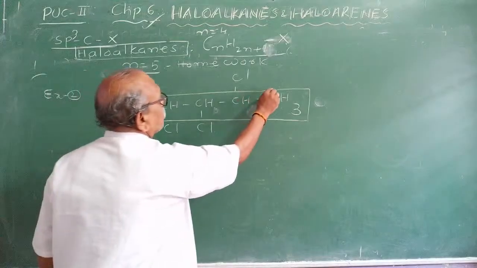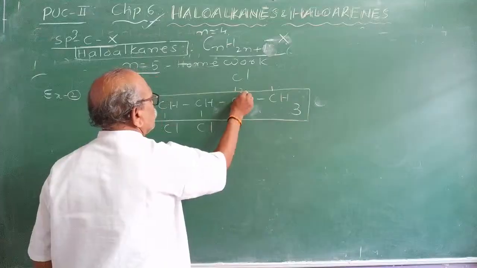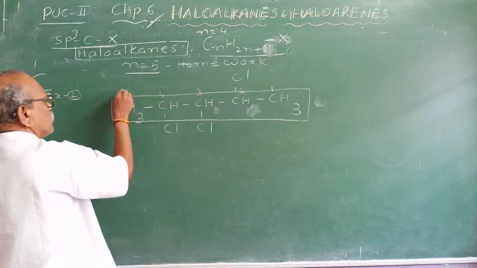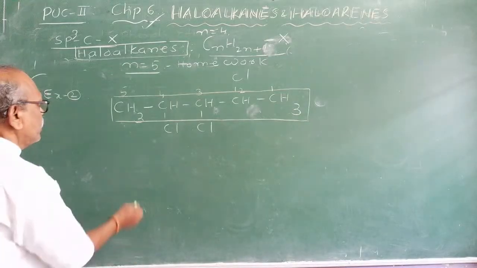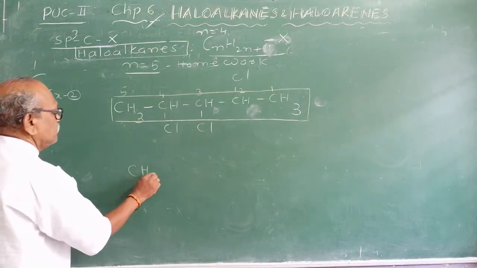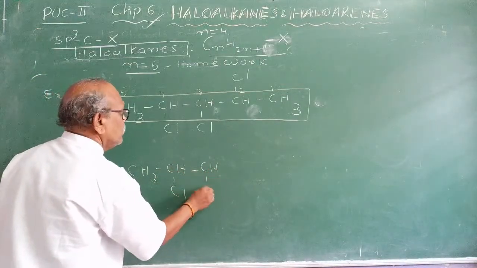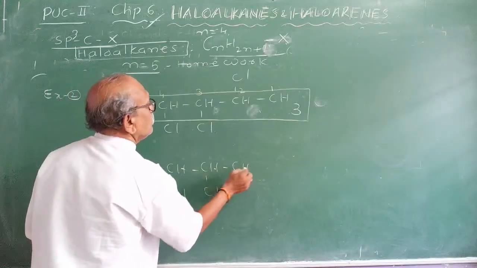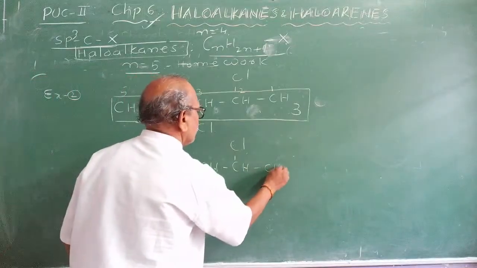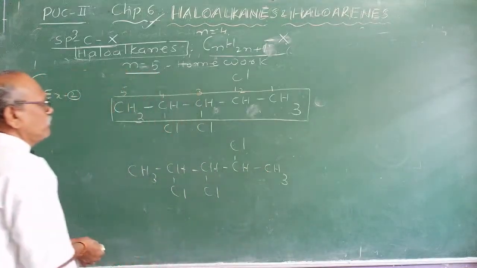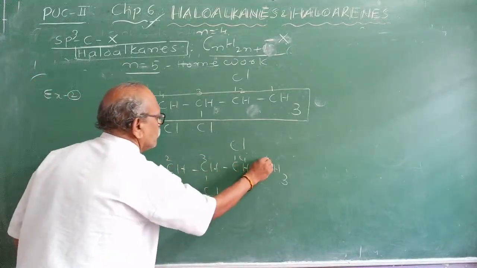If you start numbering from here, 1, 2, 3, 4, 5. Pent is the root word. If I number from this side, I will write the same structure again: CHCl, CHCl, CHCl, 1, 2, 3, 4, and CH3. This time I will number from left to right: 1, 2, 3, 4, 5.